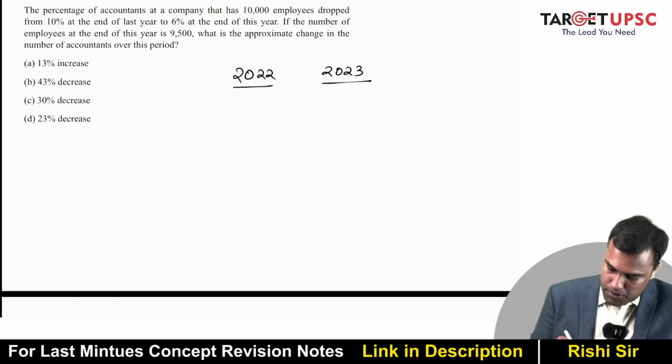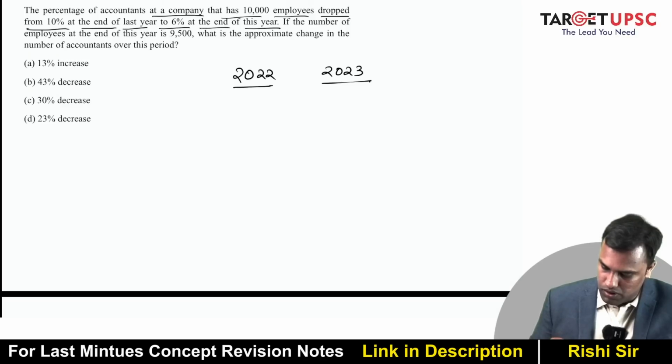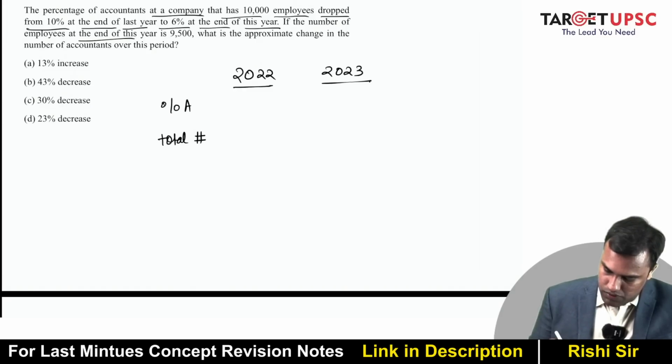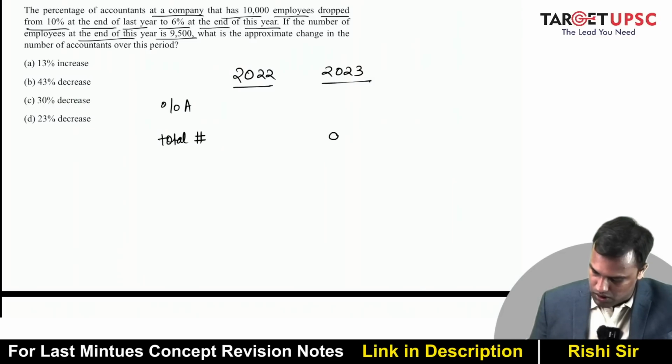The percentage of accountants at a company that has 10,000 employees dropped from 10% at the end of last year to 6% at the end of this year. So percentage of accountants and total number of employees at the end of this year is 9,500.